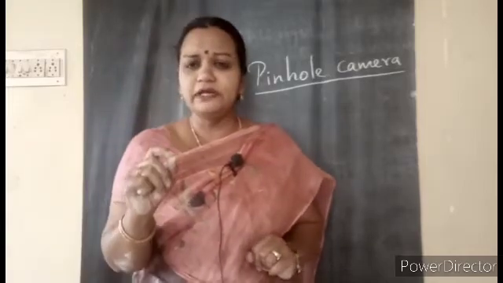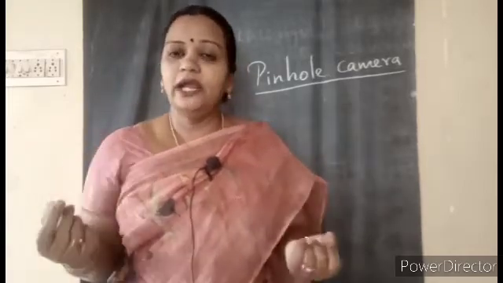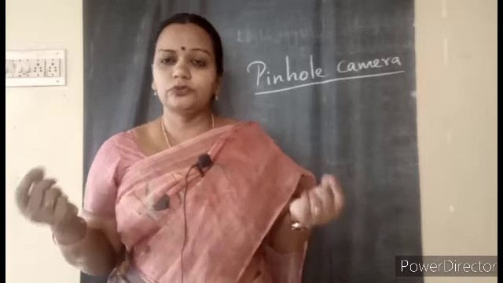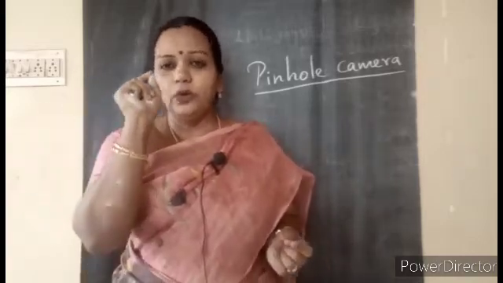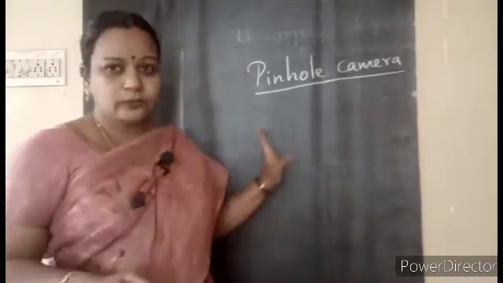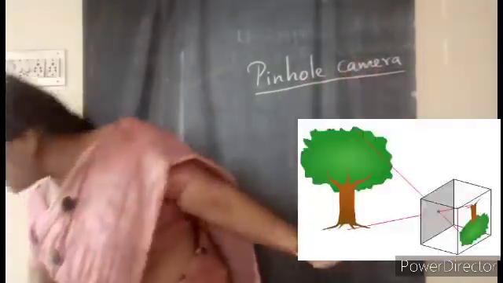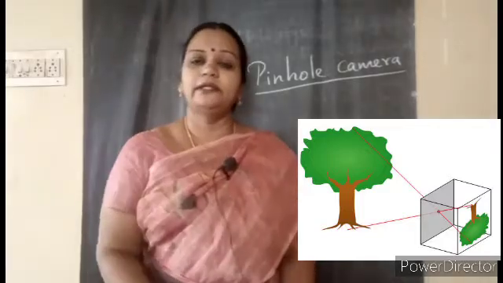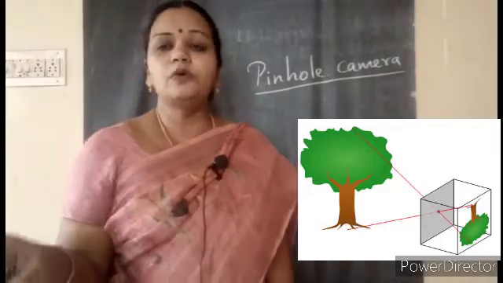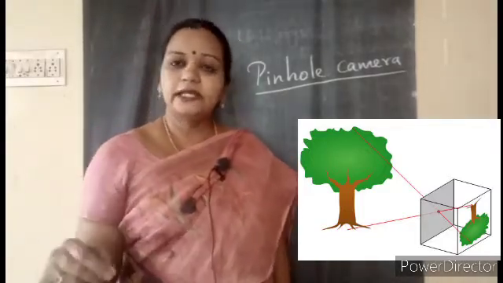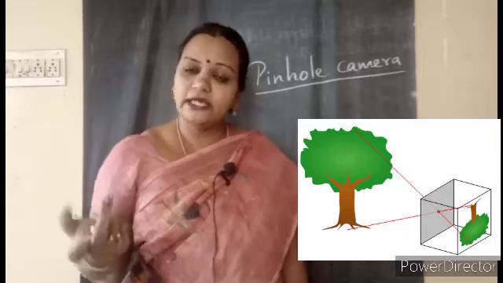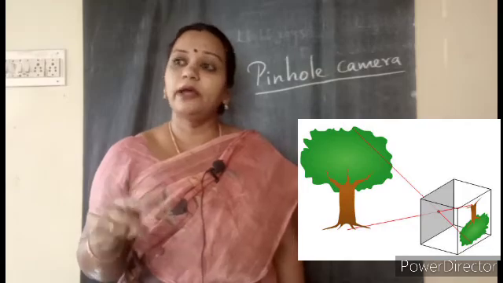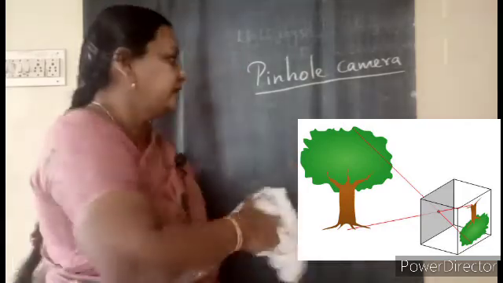It is a very simple device. In this there is no lens, no mirror, nothing is going to be used. Only a translucent sheet of paper and also a pinhole, a hole. So now I will draw the outer structure of the pinhole camera, and there is a clear explanation of how to make it. Seeing that, and also using the many YouTube links there, you can make a simple pinhole camera, and you can enjoy observing different things, children.